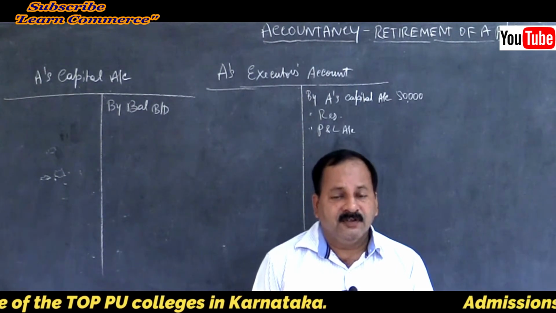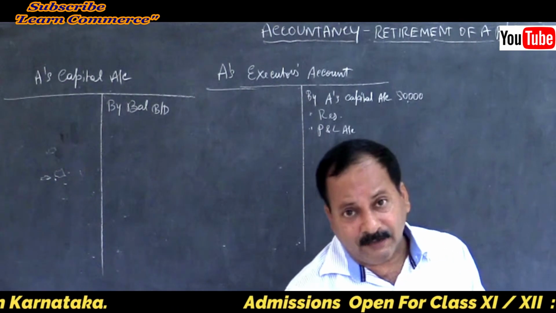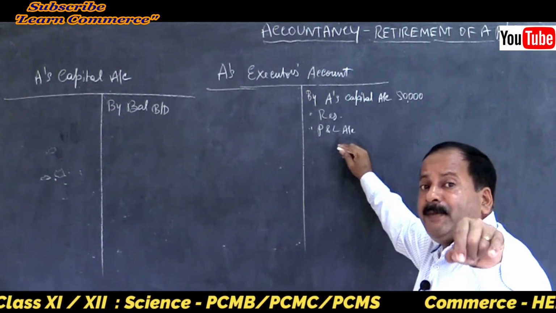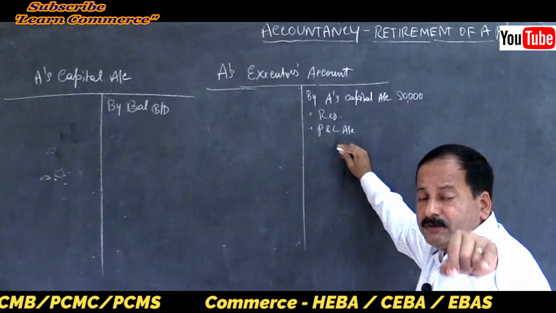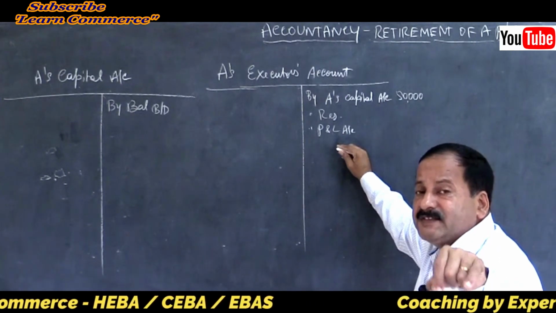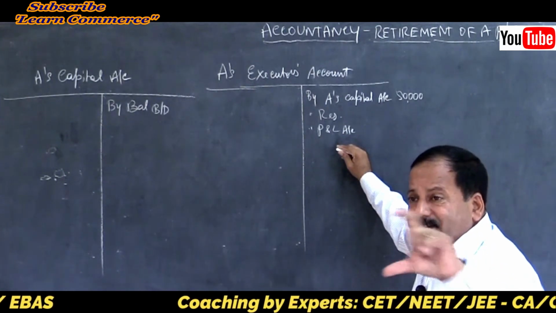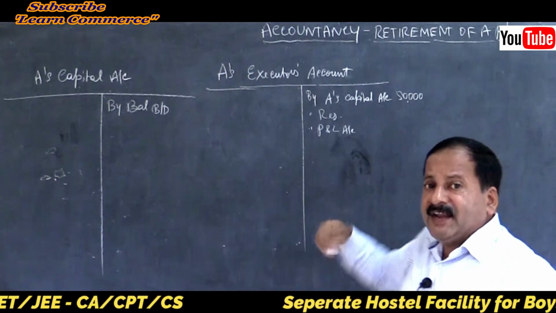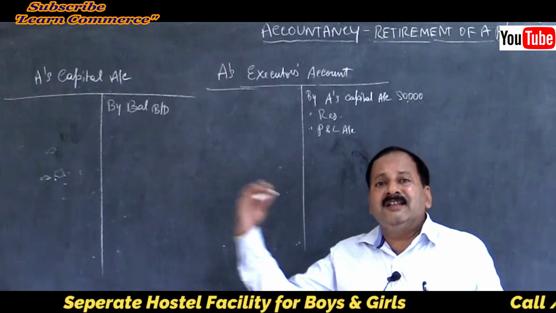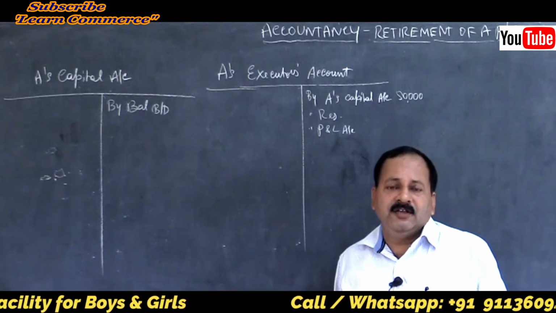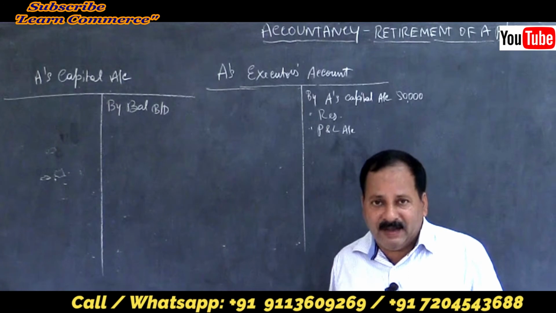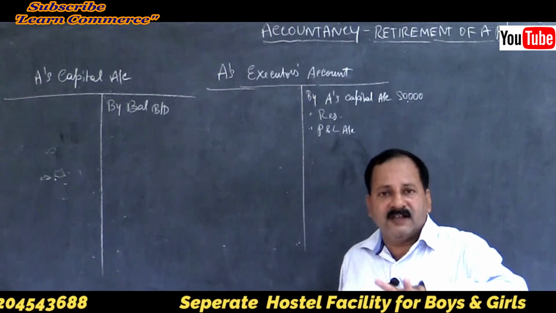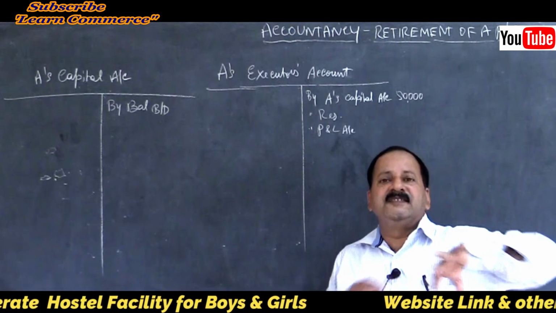Rectification entry, you will pass and rectify the errors. For that you will create a temporary account, which is called a suspense account. A suspense account is a temporary account opened to do the adjustments, and it will be cleared while the final accounts are prepared. When your trading and profit and loss account and balance sheet are prepared, during that time the rectification entry will be passed and the suspense account gets closed.